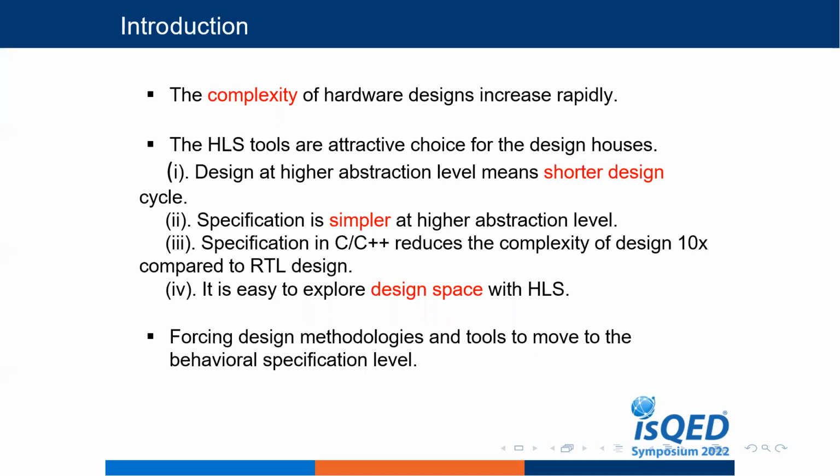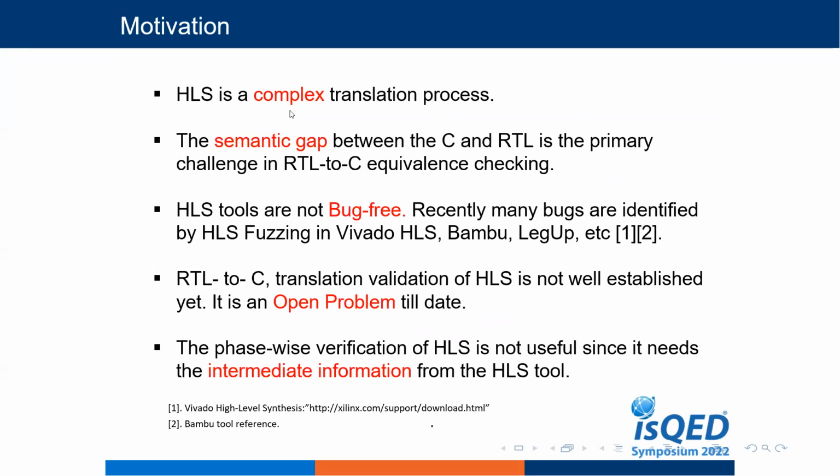The complexity of hardware design increases rapidly. Why is high-level synthesis an attractive choice for design houses? The first reason is that design at a higher abstraction level means shorter design cycles. Specification is simpler at a higher abstraction level. Specification in C or C++ reduces the complexity of a design 10 times compared to RTL design, and it is easy to explore the design space with high-level synthesis.